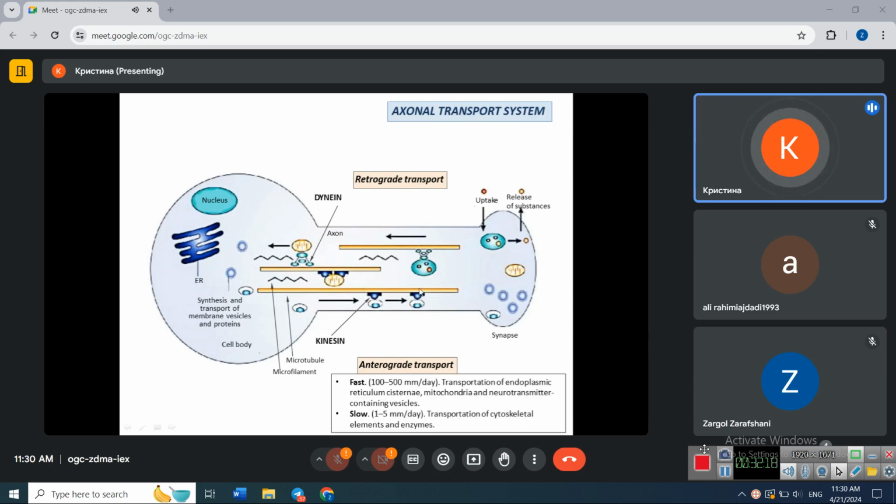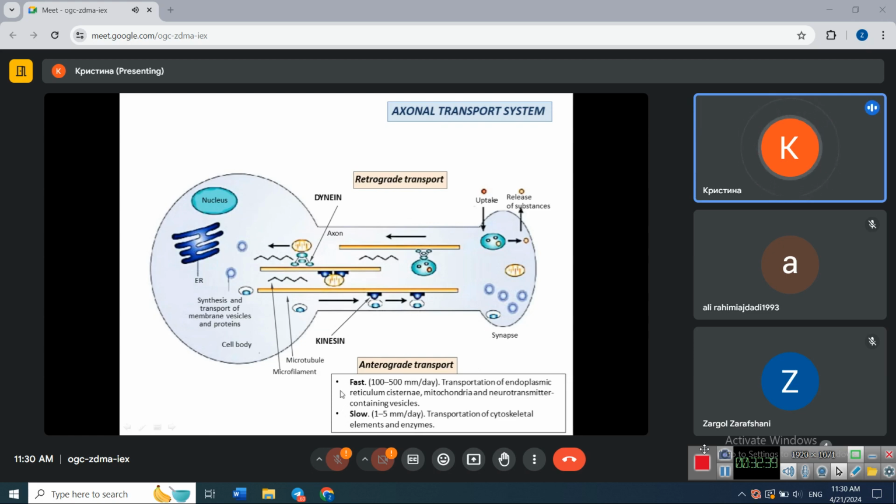So we have retrograde. Retro means backwards. It means back from the periphery to the cell body. And anterograde, which means from the cell body towards the end of the axon. Anterograde transport is subdivided into fast and slow.